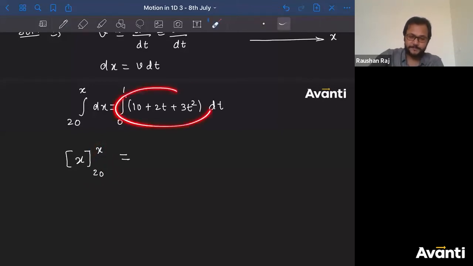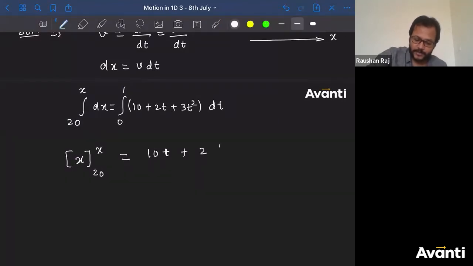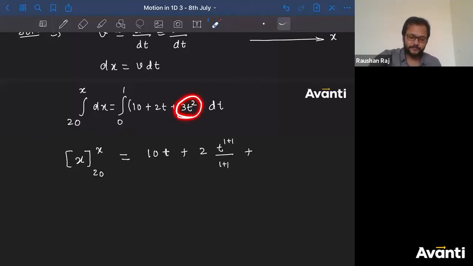Now integrate these things. Algebraic equation is very easy to integrate. What will be the integration of 10 dt? 10t, correct? Plus the integration of 2t: you will take 2 out, t to the power 1 plus 1 divided by 1 plus 1. Plus the integration of 3t square: I'll take 3 out, t to the power 2 plus 1 divided by 2 plus 1.